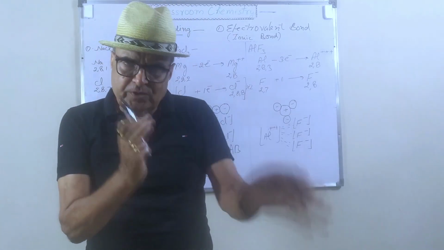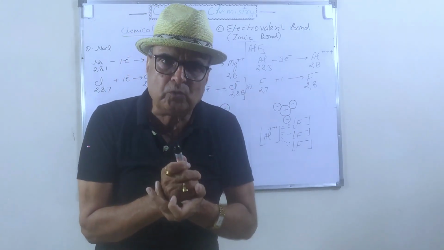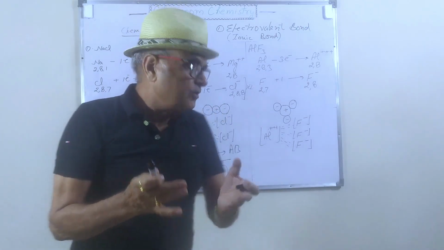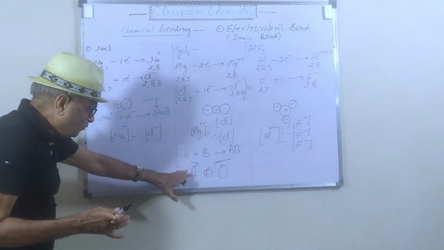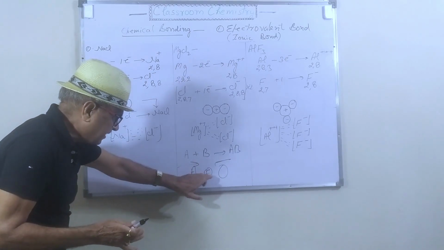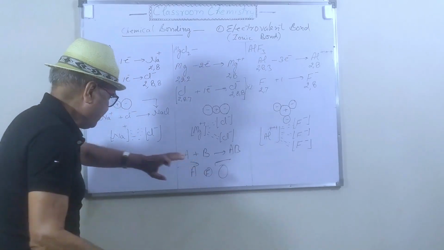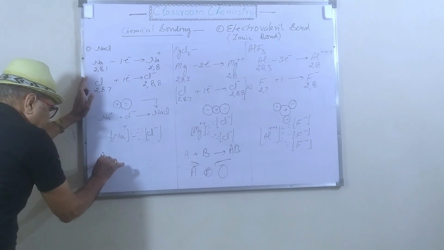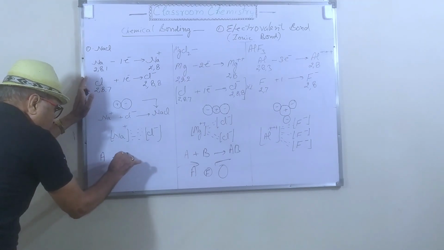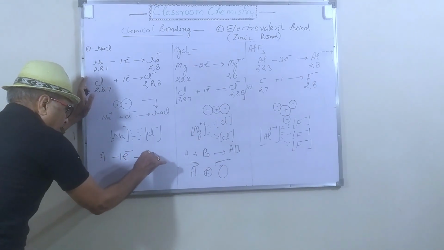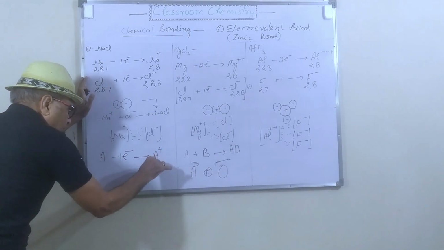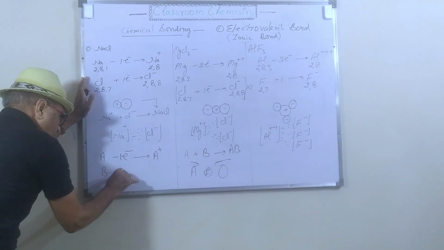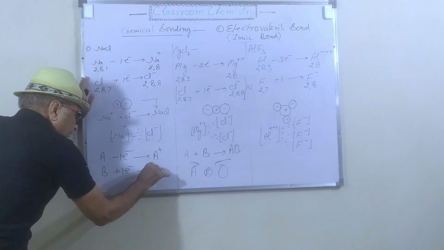So Kossel and Lewis explained by their octet rule that electrons take part in chemical bonding. So how is this attractive force generated? A will lose one electron, so it will be converted into A positive, and B will accept one electron, so it will be B negative.